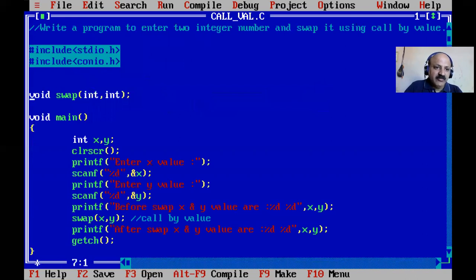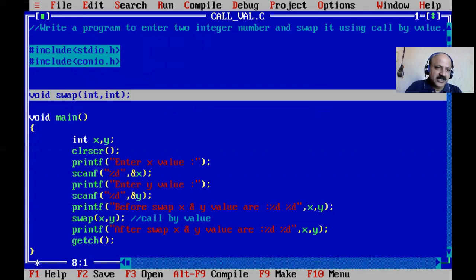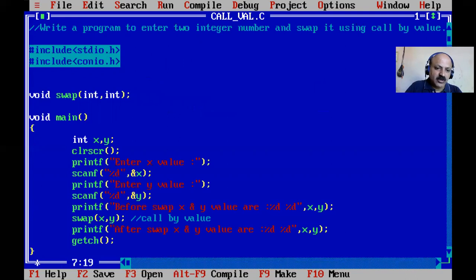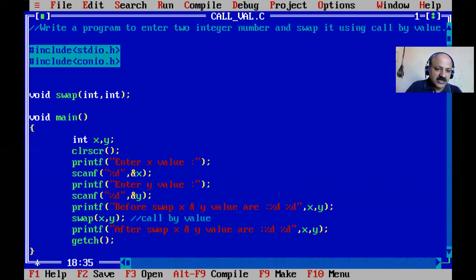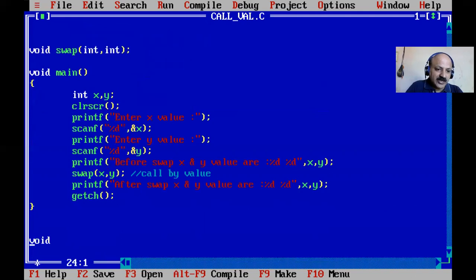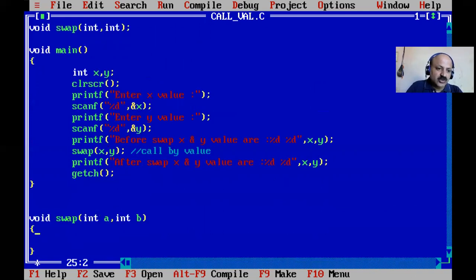Here before the main we write the declaration, ending with a semicolon, and that is the calling of the function, call by value, because there x and y are the actual arguments. And now we can write our swap function, where a and b are our formal arguments, and x y are the actual arguments, which we need to swap.